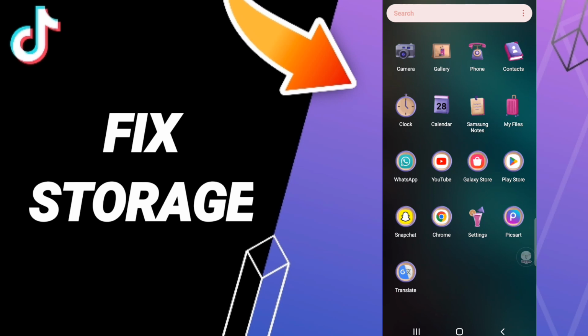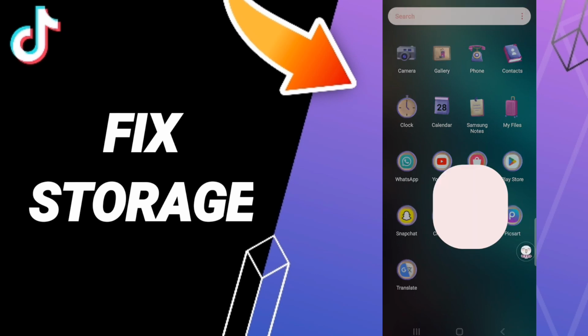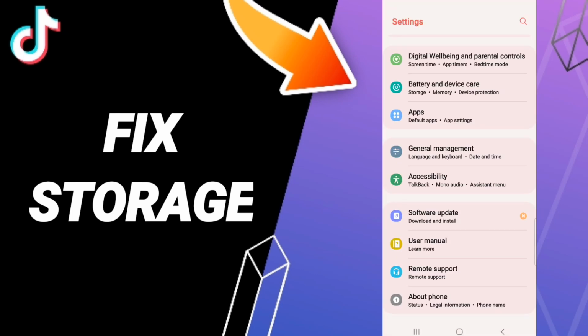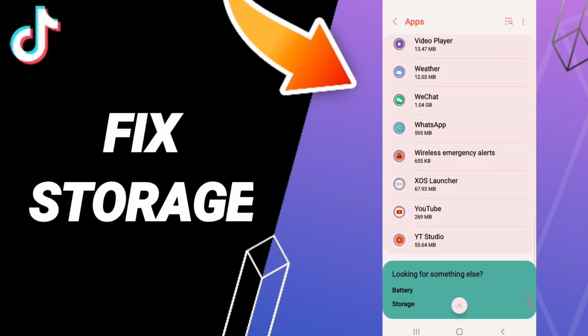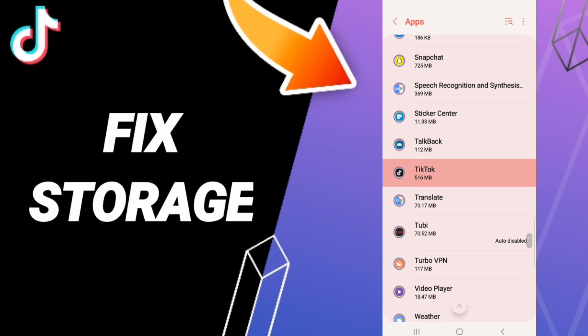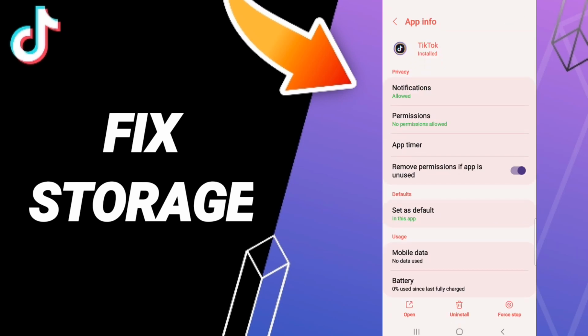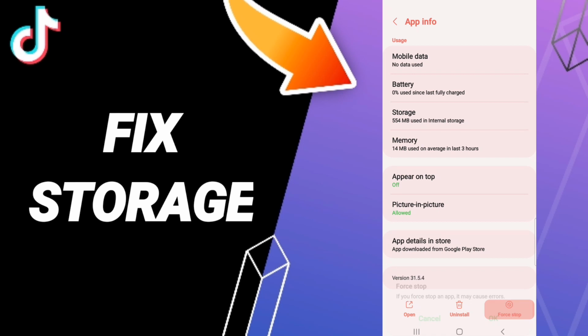To know how to fix or how to solve TikTok storage, you should just go to settings. Here in this page, we click apps, default apps, app settings. When you find this list, you will enter the window of TikTok. Then in this page of app info, you will click on first stop and you will click OK.